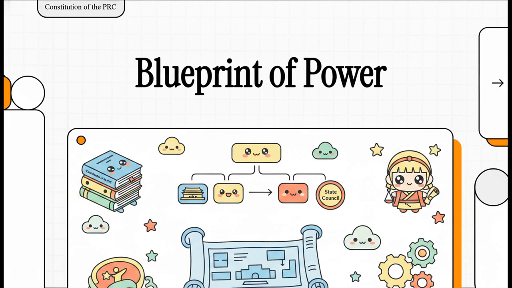Now, we aren't analyzing politics or policy outcomes today. Instead, we're looking at the architectural blueprint itself. We'll examine the rules, the institutions, and the flow of authority exactly as they're laid out in the supreme law of the land. So if you've ever wondered how such a massive administrative apparatus is actually structured on paper, well, you're absolutely in the right place.